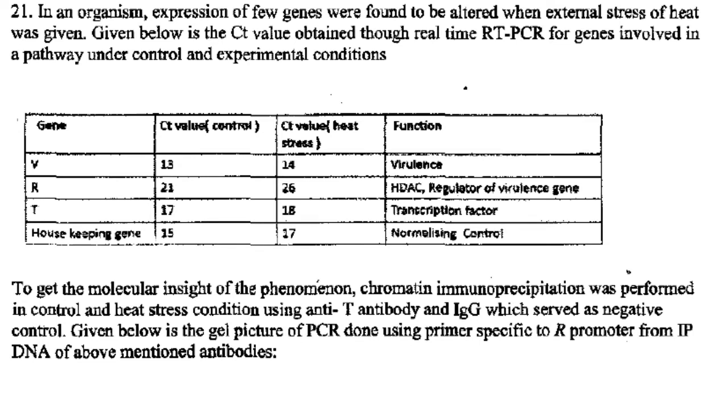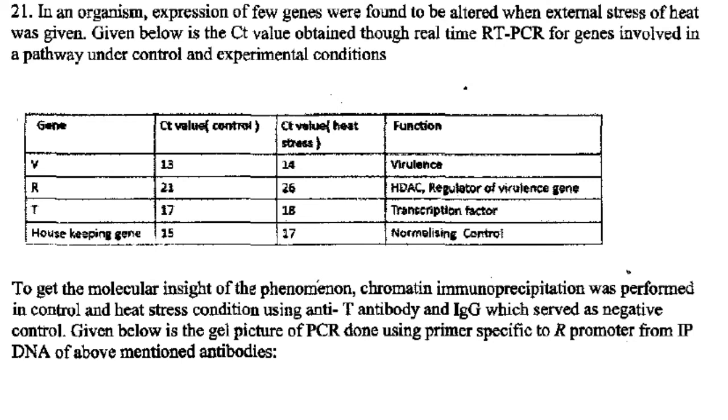Then the next one. In an organism, expression of a few genes was found to be altered when external stress of heat was given. Given below is the CT value obtained through real-time RT-PCR for genes involved in a pathway under control and experimental conditions. So you know what CT value and RT-PCR are after hearing all the things about corona in the newspaper, so I am not going to explain all that.